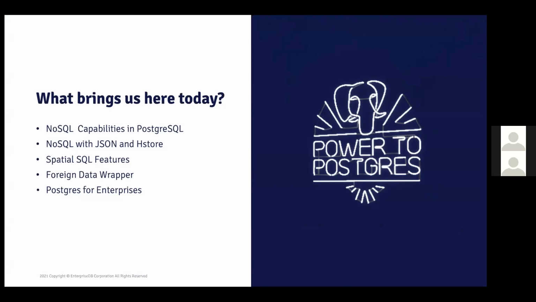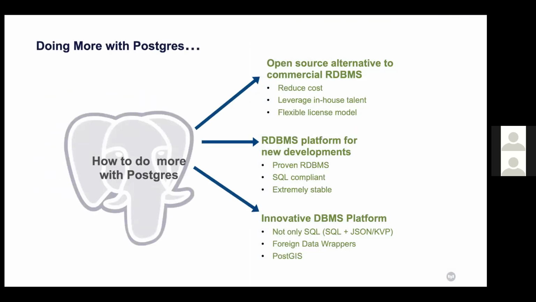Then we have the foreign data wrapper. With the foreign data wrapper, we can bring in data from other data sources, such as MongoDB or Hadoop, and I'll show how we can pull that data. That will be the discussion of today's webinar, and how PostgreSQL fits for the enterprises. The most of the topics are NoSQL, foreign data wrapper, and PostGIS. Some of the topics I'm going to cover at a high level, and in my next series, part 2 and part 3, each topic will get a deeper dive. So, doing more with PostgreSQL.